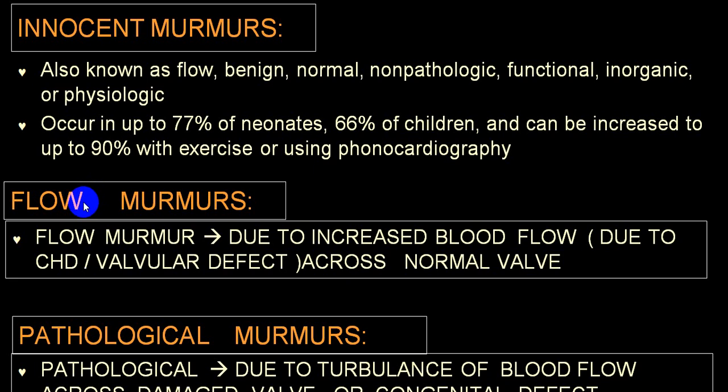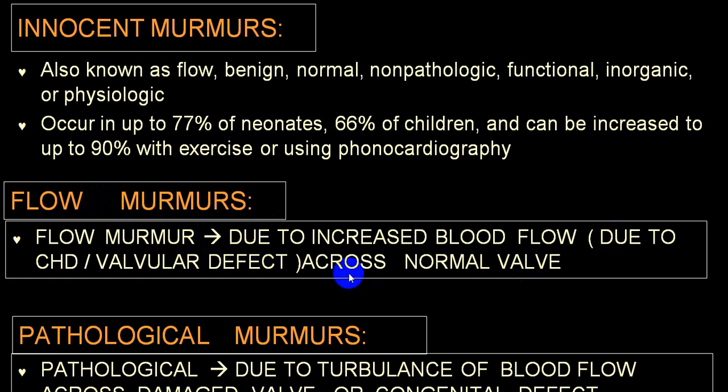So whenever you use the term blood flow murmur, it means due to increased blood flow, and this increased blood flow is because of congenital heart disease or because of valvular defects. This produces increased blood flow across a normal valve, and that is a good number of times described as a flow murmur. Again, it is not a pathological murmur. But here the word utilized is flow murmur.